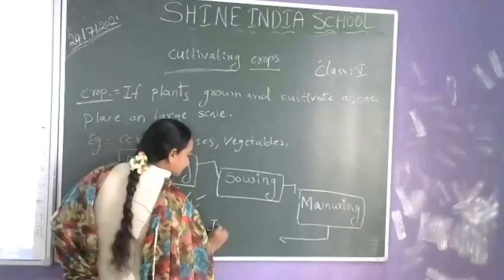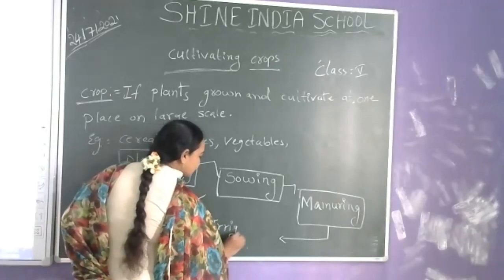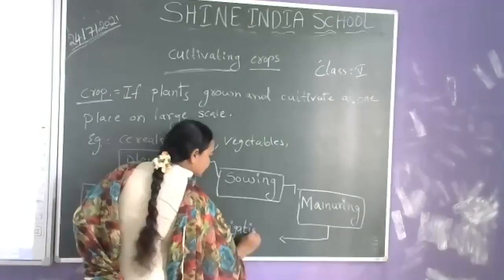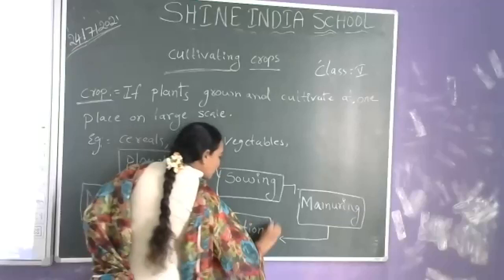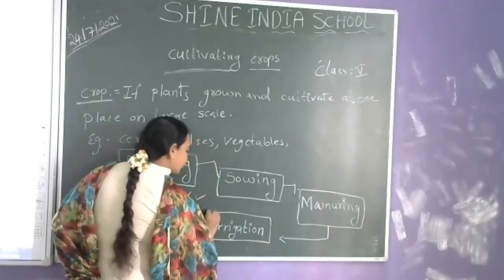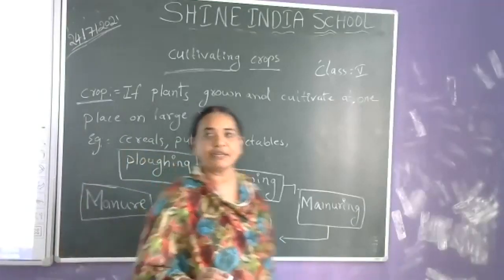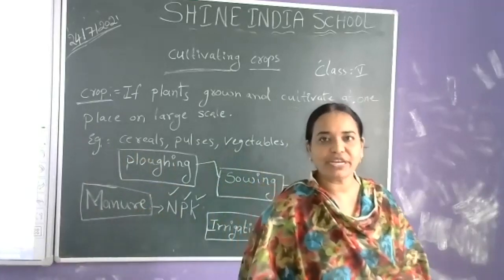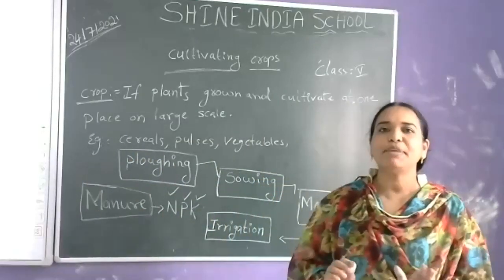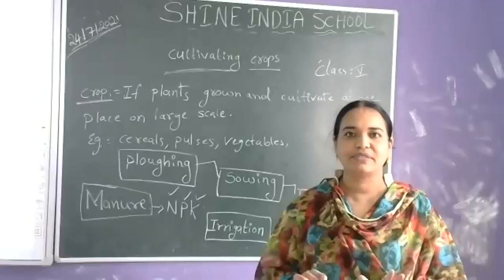So, next stage. What is the fourth stage? After manuring, irrigation. What is the meaning of irrigation? What is meant by irrigation? Irrigation is nothing but simply watering the crops.